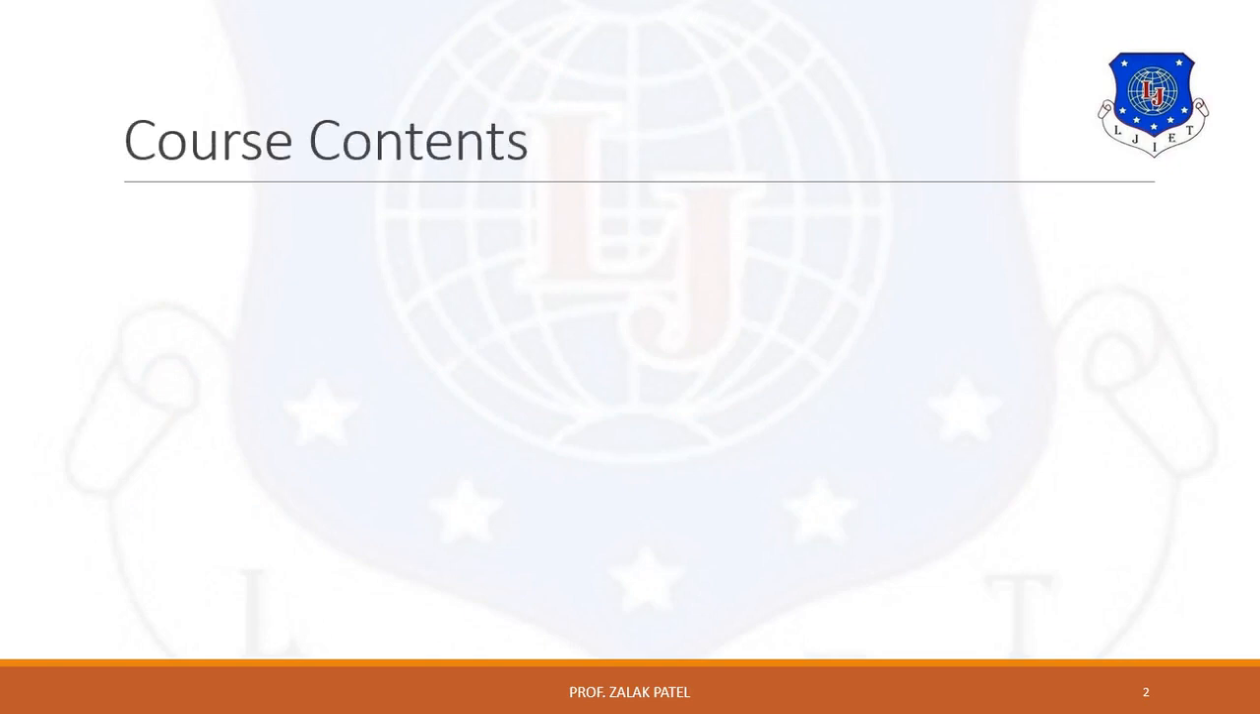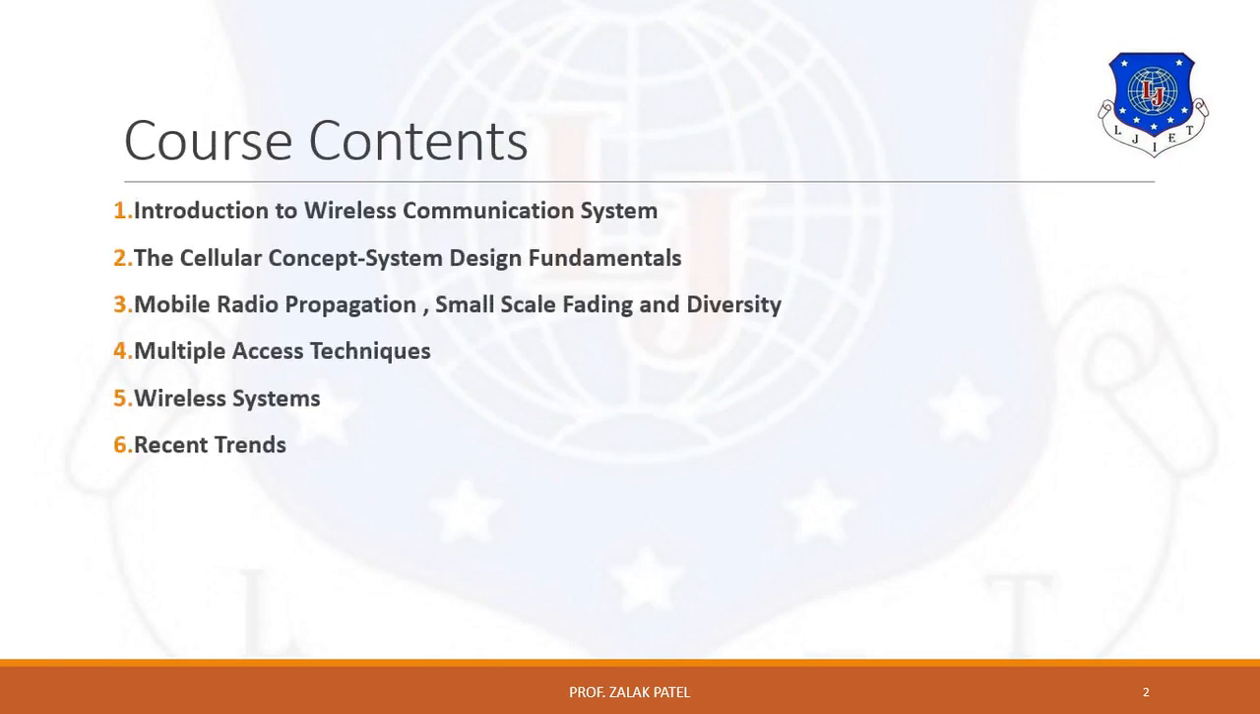These are the course outline of the subject. It has 6 units. Among them, today we start with chapter number 1, Introduction to Wireless Communication.